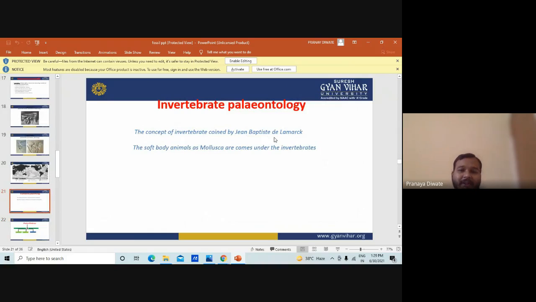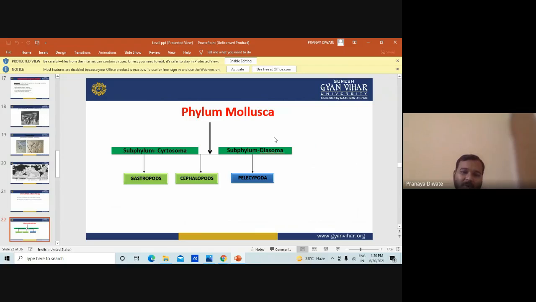Then you have invertebrate paleontology. What is invertebrate paleontology? The concept of invertebrate was coined by Jean Baptiste, one of the pioneer scientists who gave this concept. Soft body animals such as Mollusca come under the invertebrates. So you have vertebrate and invertebrate. What is the vertebrate and what is the invertebrate?